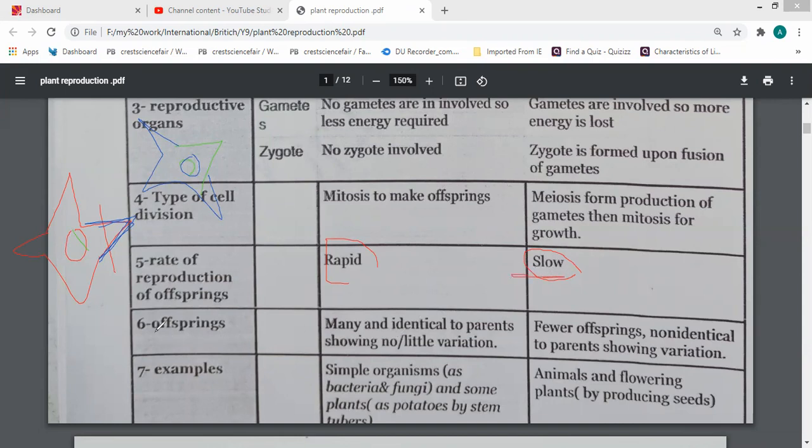Next point is about the offspring. We said that in asexual reproduction the offspring are identical to the parents, so there is no variation or diversity.